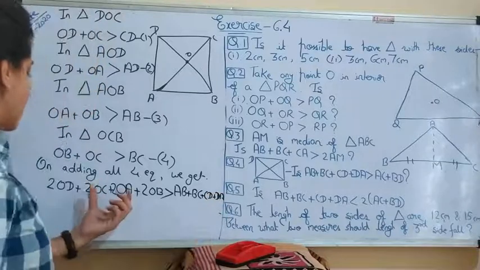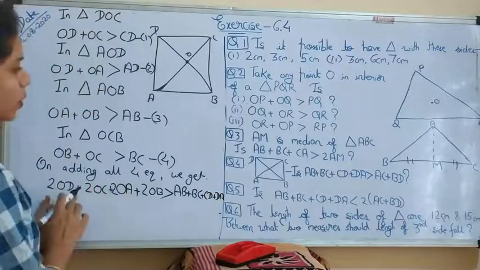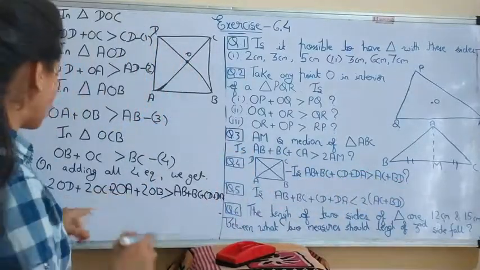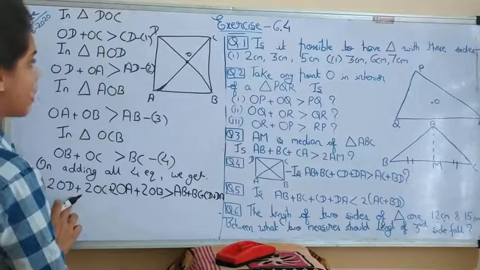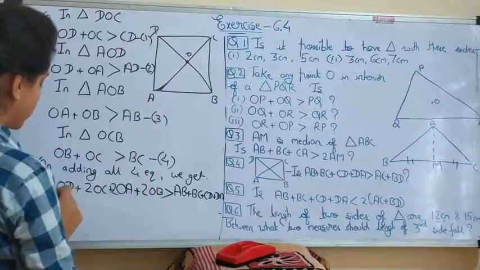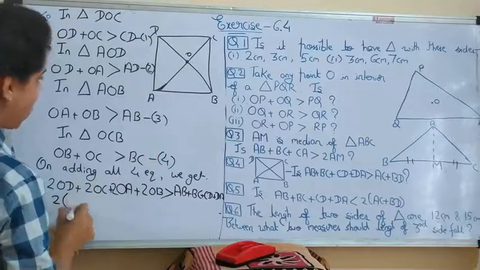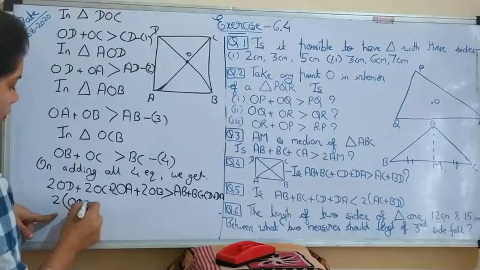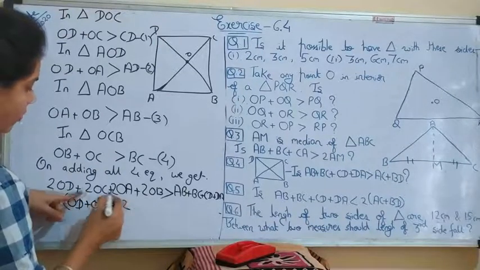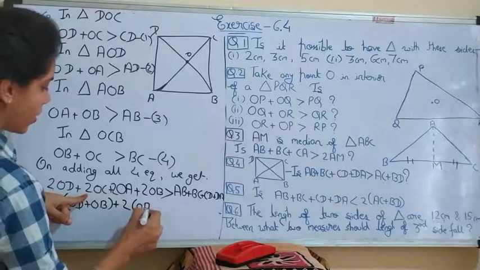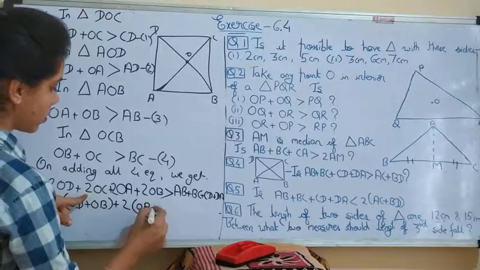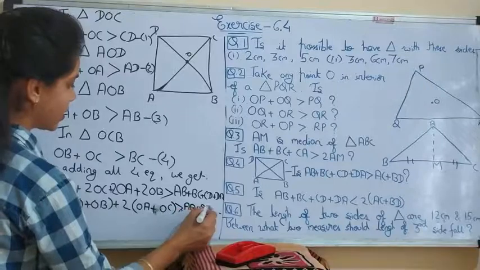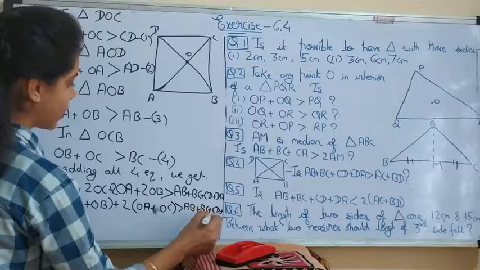Understood this thing? What we actually have to prove is in terms of AC and BD. Now from OD and OB you can take common 2, and from OA and OC take common 2.